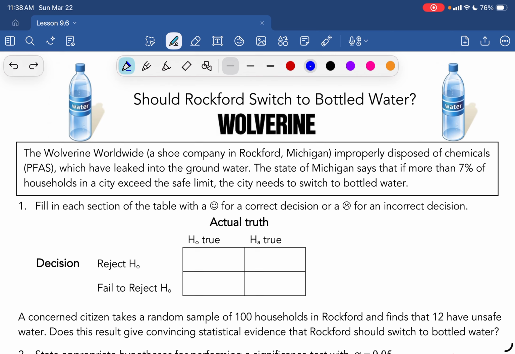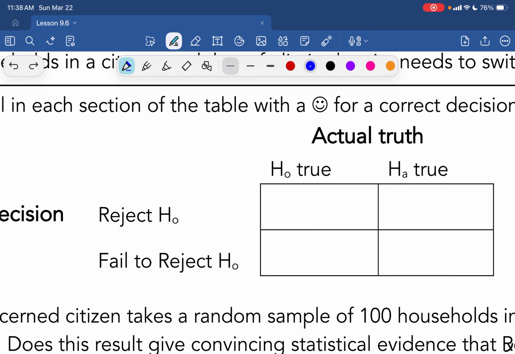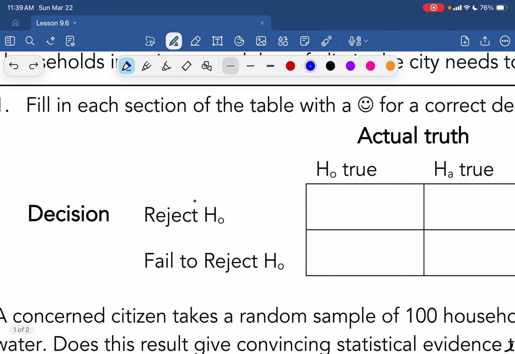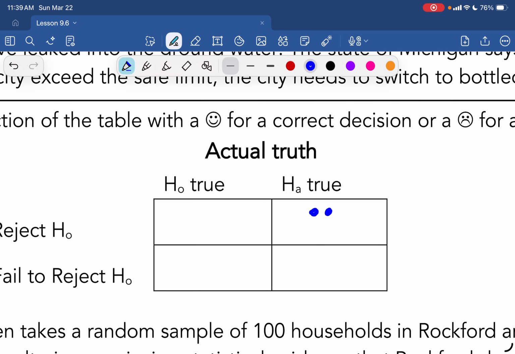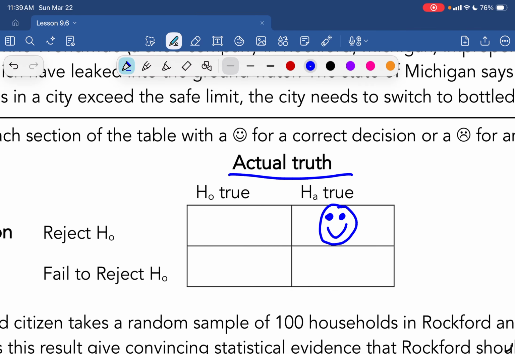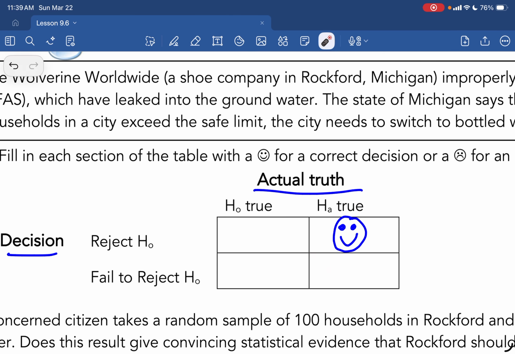So when we look at this, in general, this doesn't even have to be in this situation. When we reject our null, that being a decision, what it means is we have convincing evidence of our alternative. See here, this is actual truth versus decision. If the actual truth is that the alternative is true, and we make the decision to reject the null, we did good. We did the right thing here. It lines up.